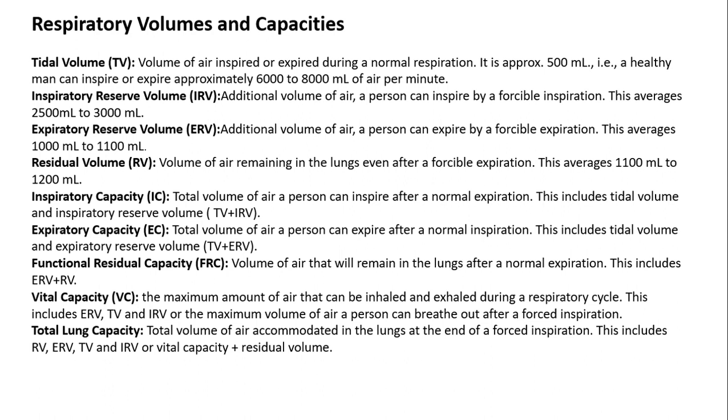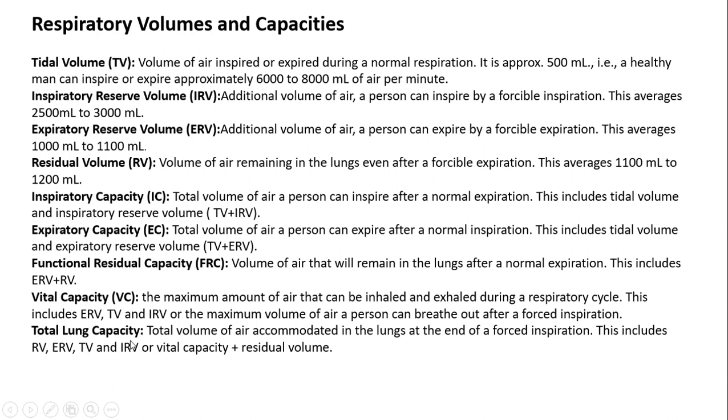It is only whatever you have not expired actually, that remains in your lungs, which would be ERV plus RV. Vital capacity is the maximum amount of air that can be inhaled or exhaled during a respiratory cycle. One respiratory cycle will include your normal inspiration plus your forcible inspiration, followed by your normal expiration and your forcible expiration. So that is your vital capacity.